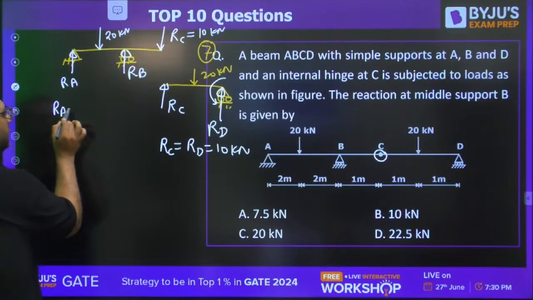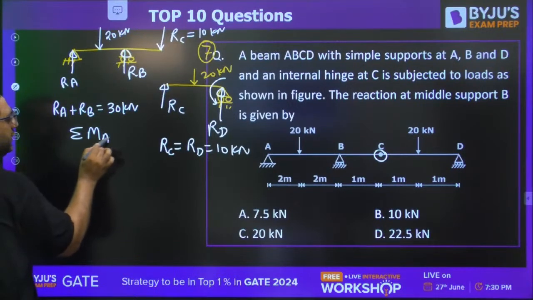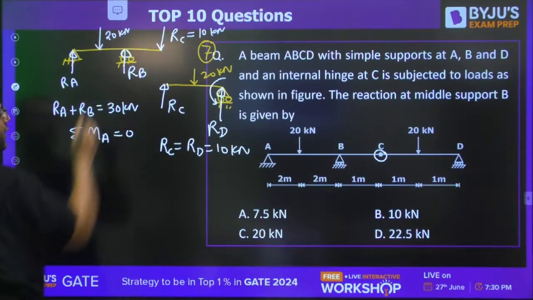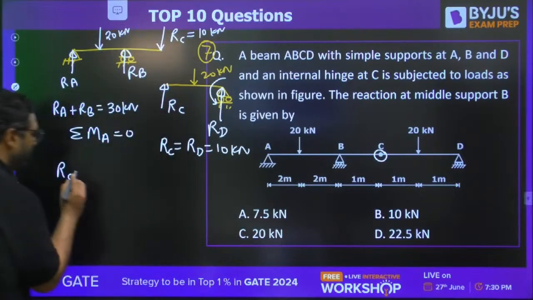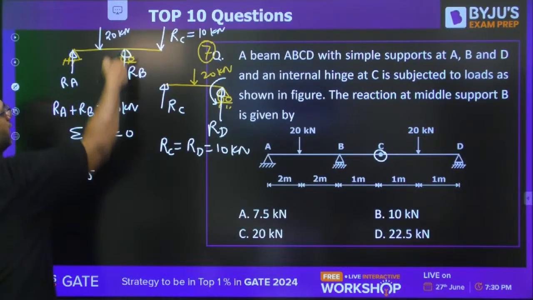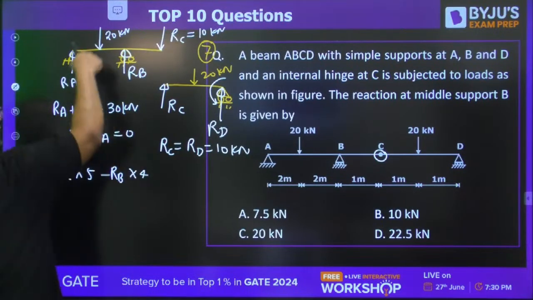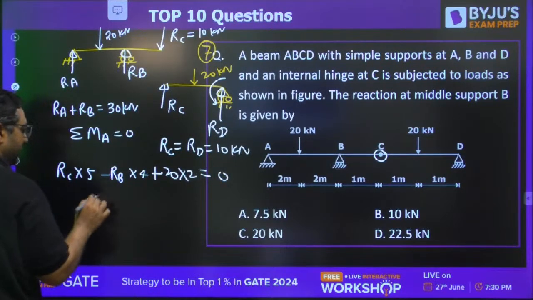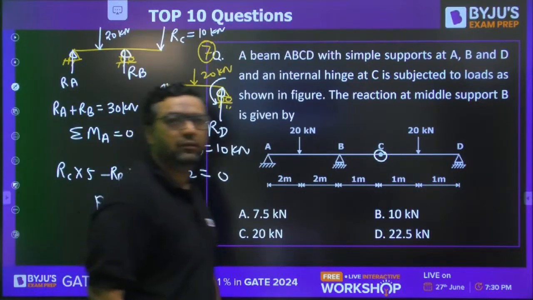RA plus RB will be 30 kilonewton. Take summation of moment about A to be 0. Then you know that RC is creating clockwise, so RC into 2 plus 2 plus 1, that is 5. RB creating anti-clockwise. 20 creating clockwise. This will directly give you the RB value. Solve it and get the answer.